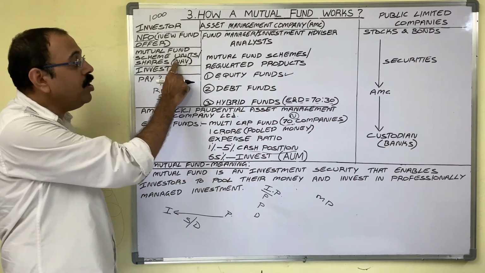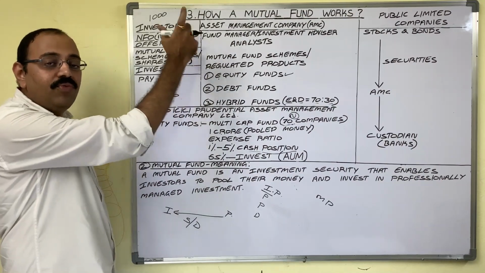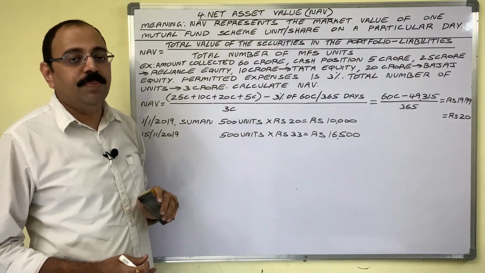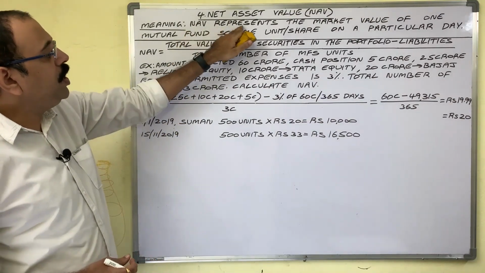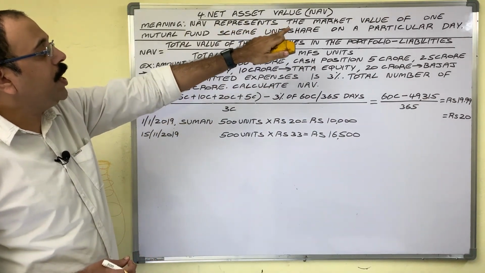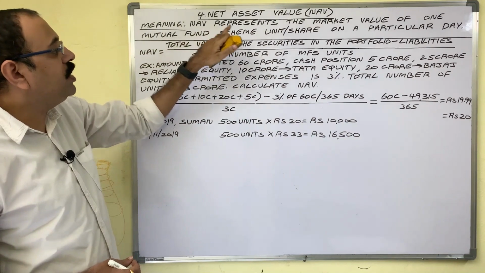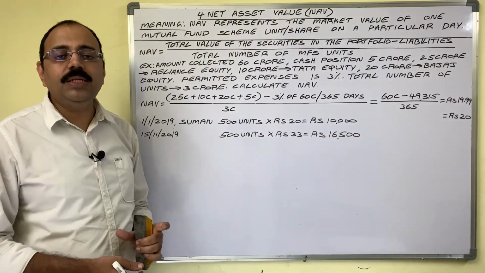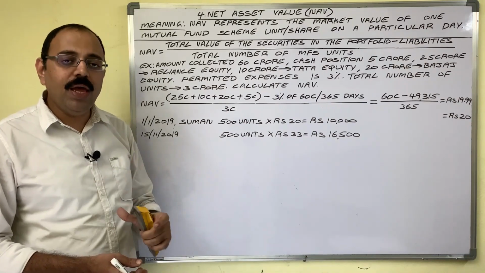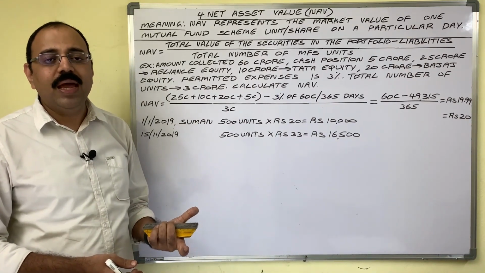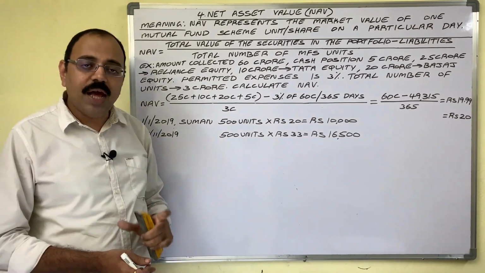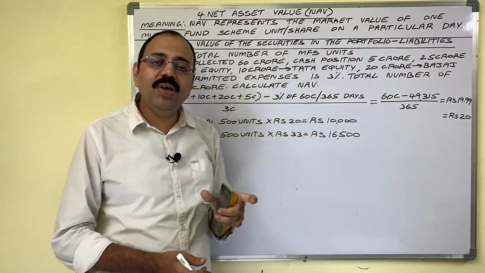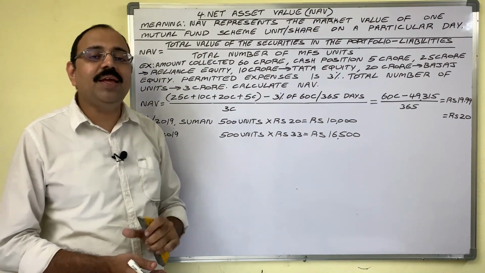Let us know about NAV. That is our fourth point. Net asset value, NAV, means NAV represents the market value of one mutual fund scheme unit or a share on a particular day. Means investor has to buy or sell the mutual funds at a NAV. And observe, he is giving a particular day. Means NAV is calculated on daily basis.